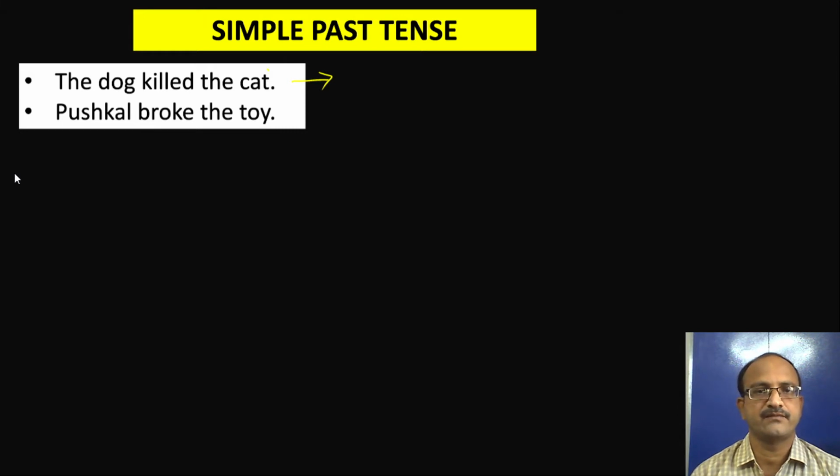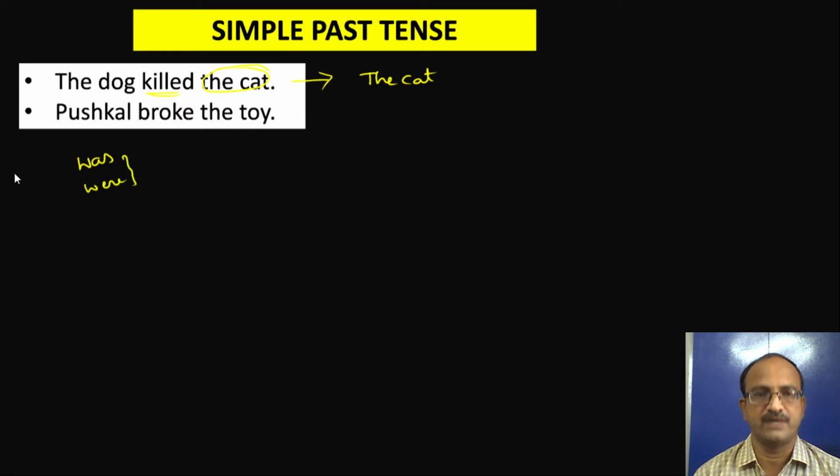As I said, you always start the sentence with the object. So here the object is the cat. The cat. Next, the helping verb. There is no helping verb in the simple past tense. In the simple present tense we take is, am, or are as helping verbs. As it is a simple past tense, we have to take was and were, the be forms.